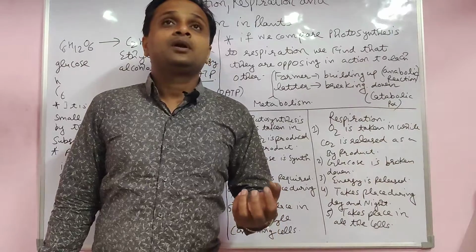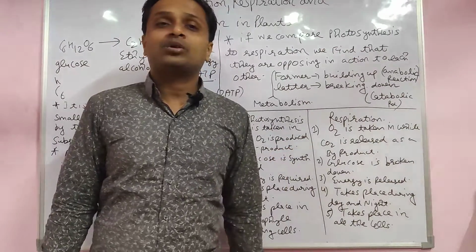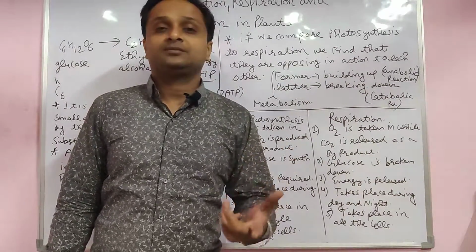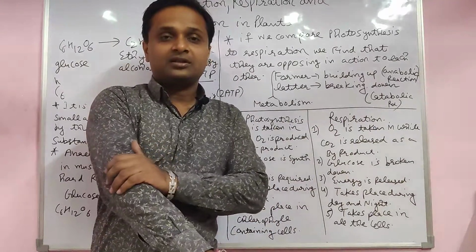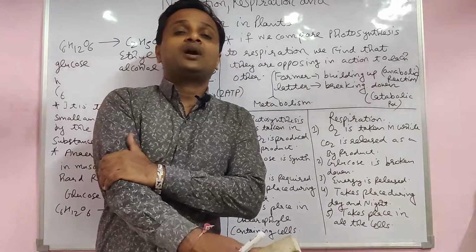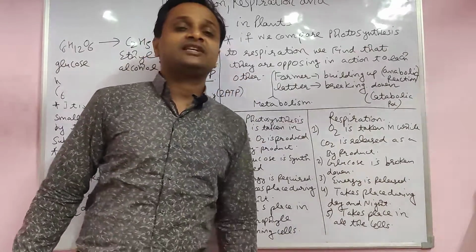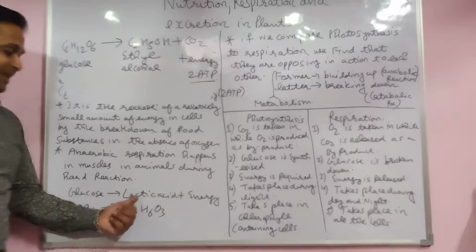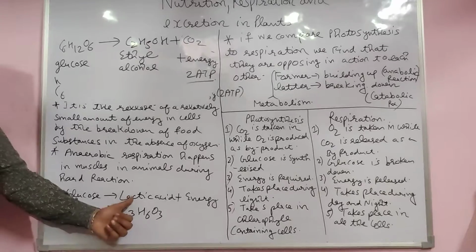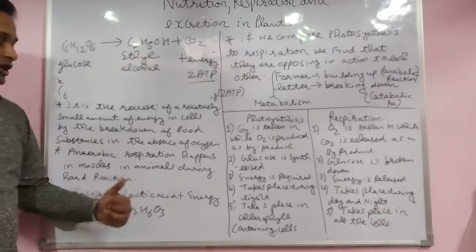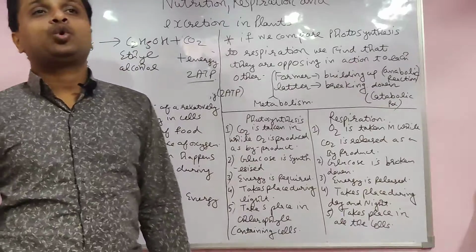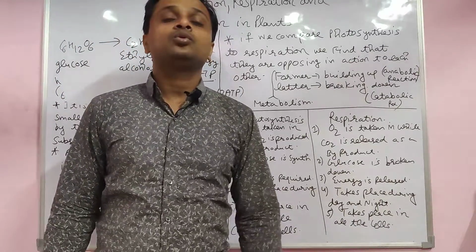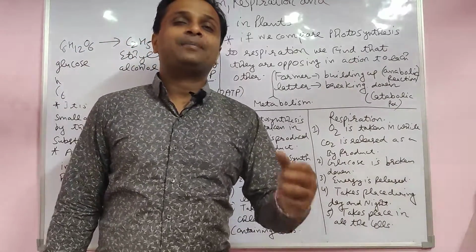But some people do not do regular exercise, so they feel fatigue and tiredness. Muscle cramps occur. In the muscles and joints, lactic acid forms. Glucose forms lactic acid, C3H6O3, plus a very small amount of energy. If we take a hot bath, we can remove the muscle cramps and become relaxed.